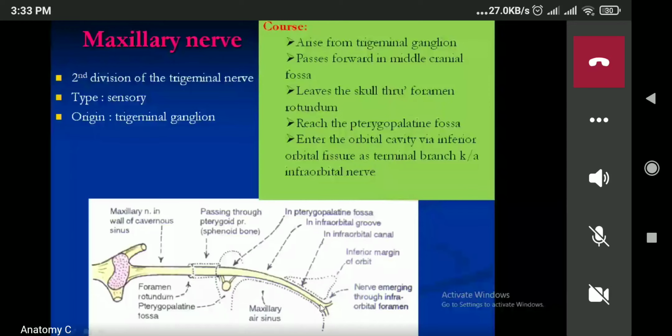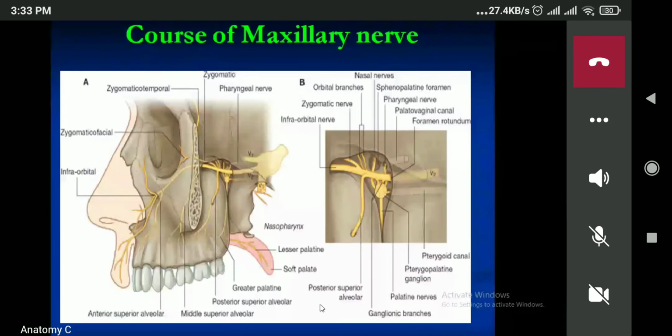Trigeminal ganglion, V2. It will enter into the middle cranial fossa on the lateral wall of the cavernous sinus. Then the foramen rotundum, then the pterygopalatine fossa. Then through the infraorbital canal, finally it comes out from the infraorbital foramen. The branches I have also told you last time.